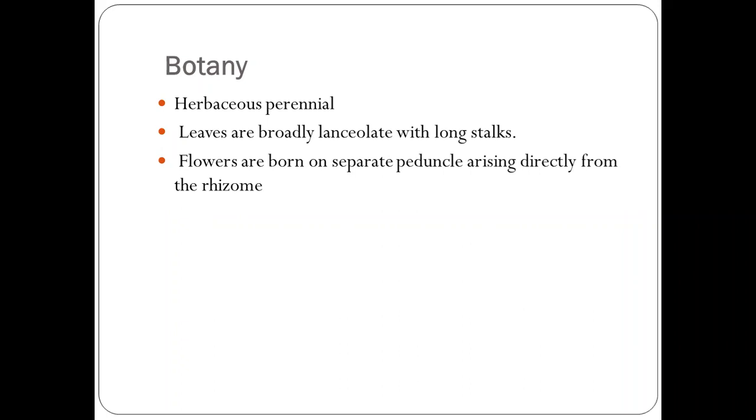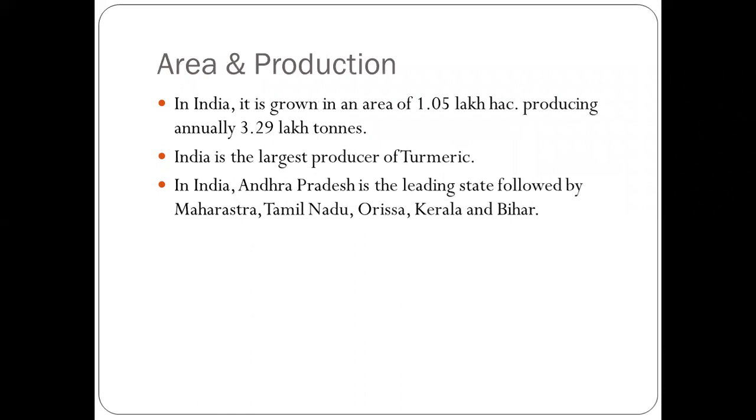So it is all about the botany of the turmeric plant. It is the same as ginger. The turmeric plant is also a herbaceous perennial plant, and its leaves are almost similar to the ginger plant's leaves. They are broadly elongated with long stalks, and its flowers are borne on separate peduncles arising directly from rhizomes.